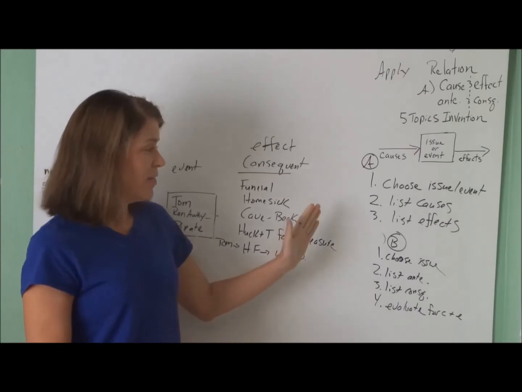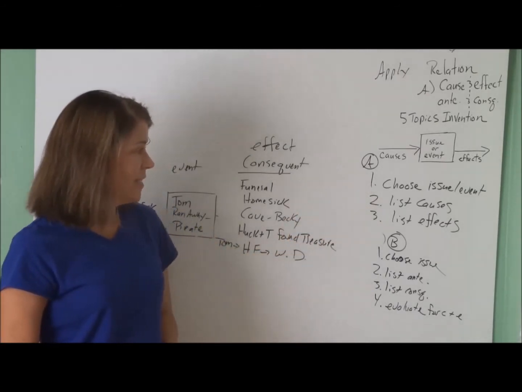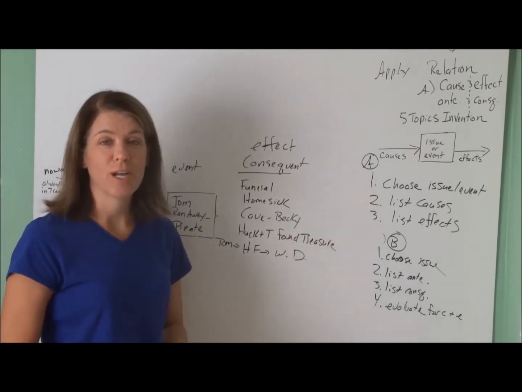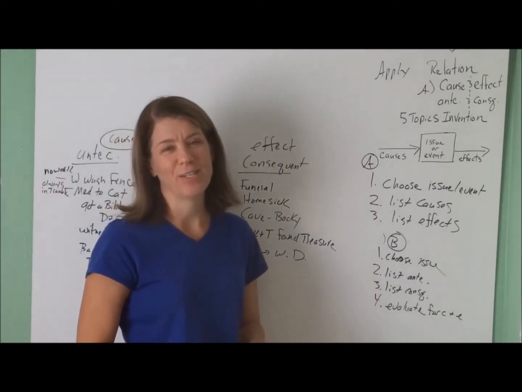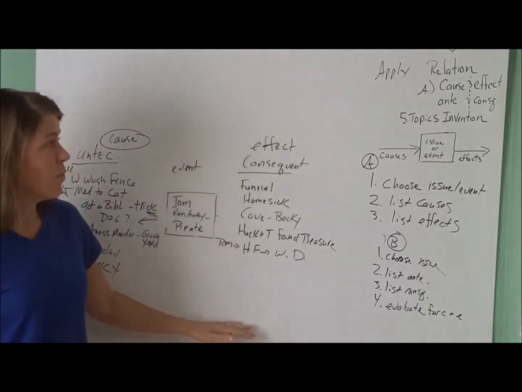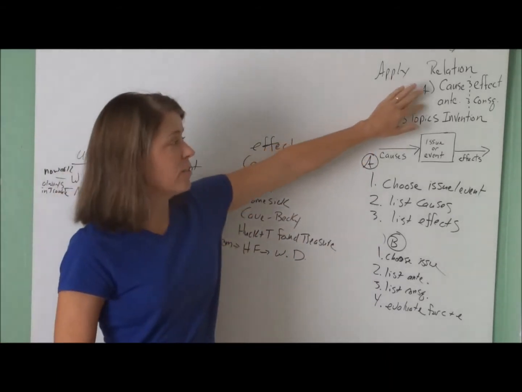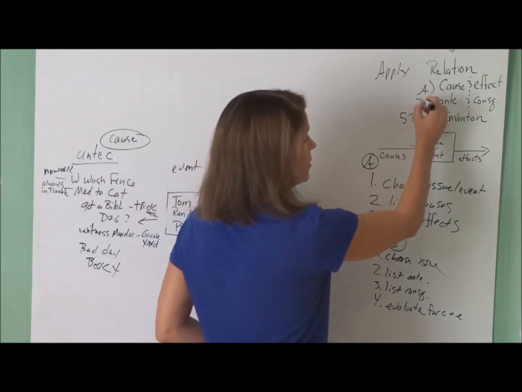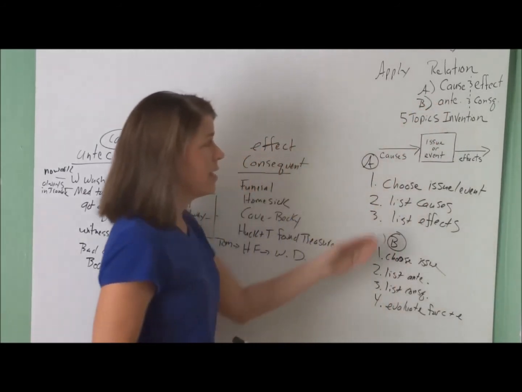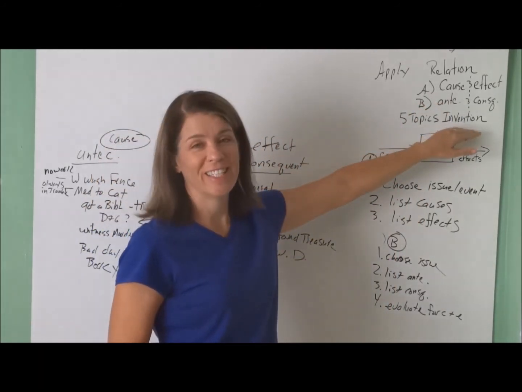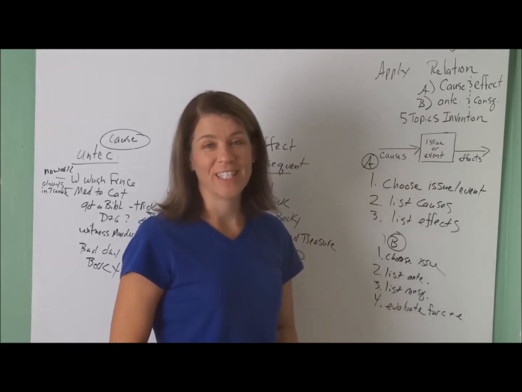And this can help you come up with ideas that you want to express to other people and show them so that they can see some of the same things that you see. Okay? So this is how to apply relation using cause and effect, or antecedent and consequent, as an invention device to build your inventory of ideas and help you think.